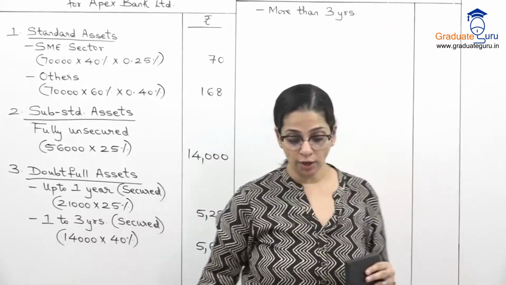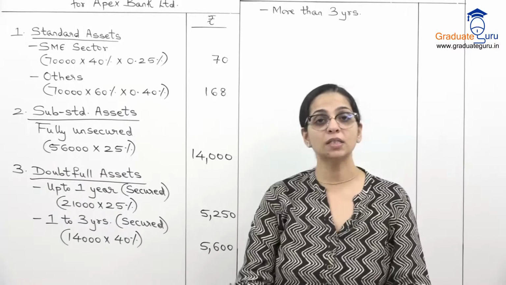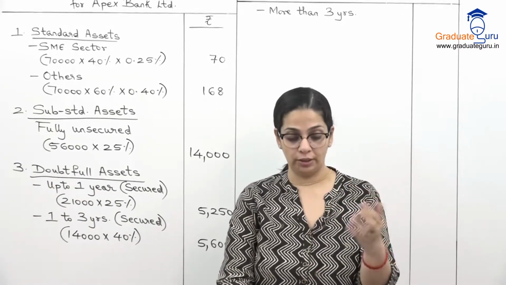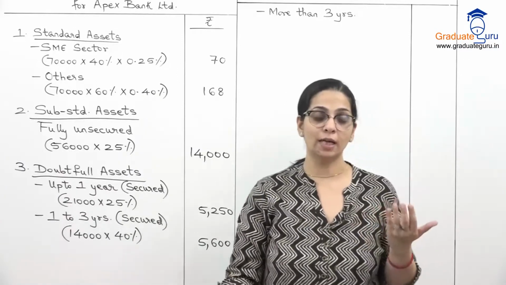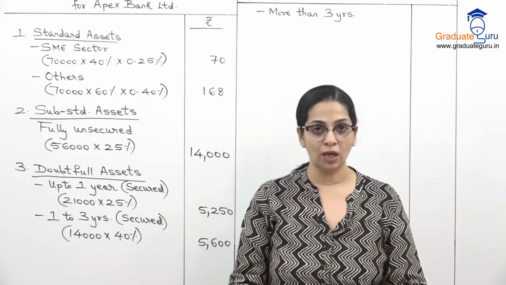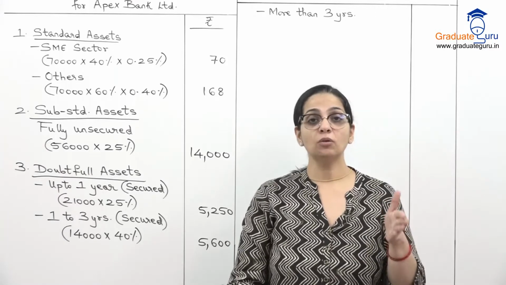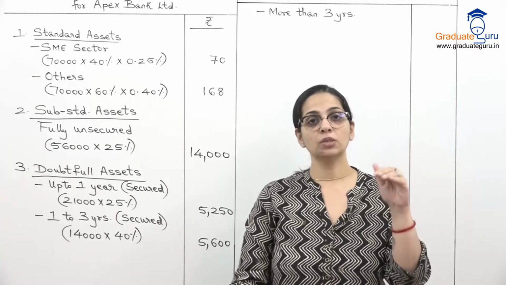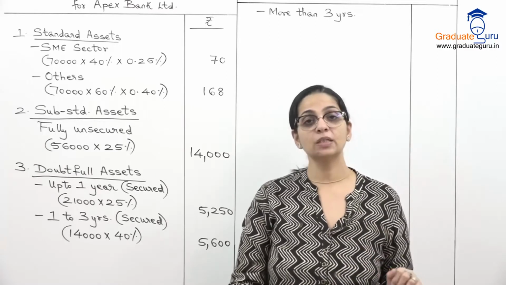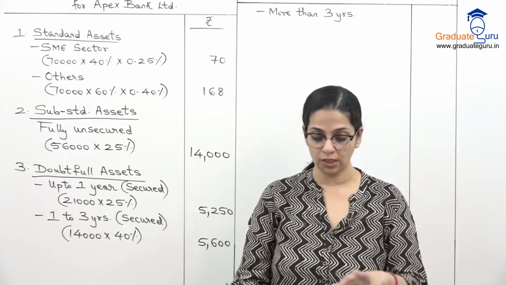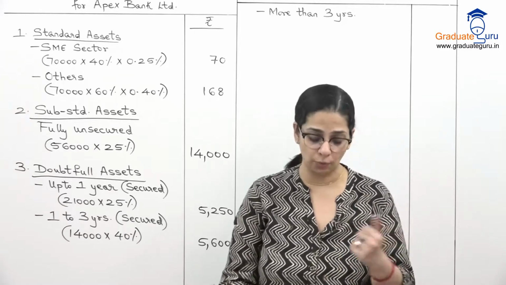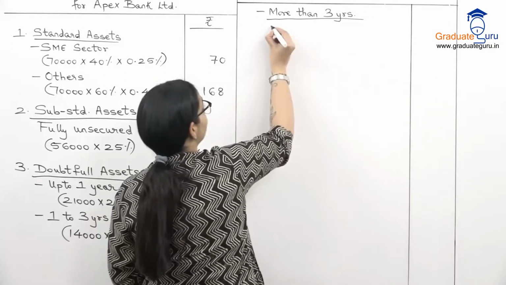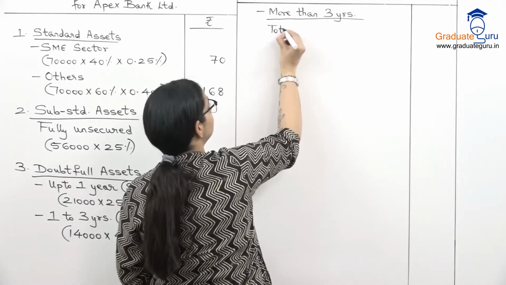Again, this is the secured element, but here they've given it to us in a different manner. They've told us the amount which is the security. So the total for more than 3 years doubtful is 7,000. Out of that, 2,300 is the secured portion, and in that 2,300, there is a DICGC cover of 200. This is all in lakhs of rupees. So over here, we'll show a separate calculation, and first we'll say total outstanding.